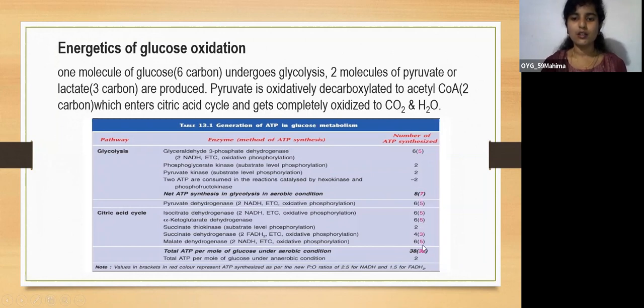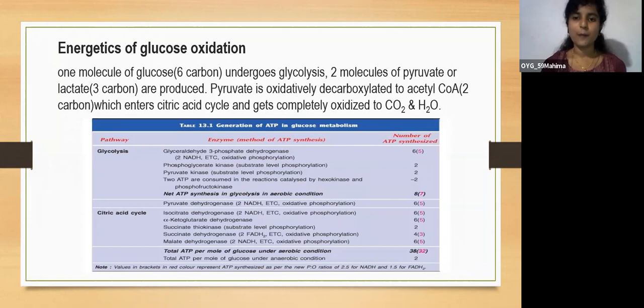So the total ATP produced under aerobic conditions is 38. In glycolysis there will be formation of 8 ATP under aerobic conditions. And in the citric acid cycle, as I said, there are 2 acetyl-CoAs because 2 pyruvates are formed. From one acetyl-CoA there will be formation of 12 ATP, so 12 doubled is 24.